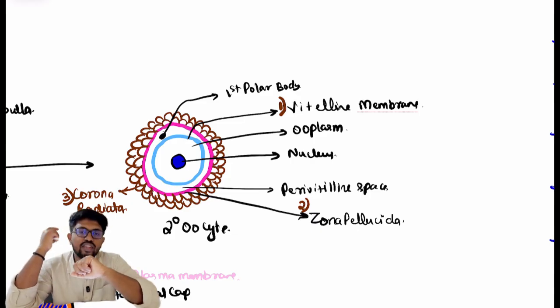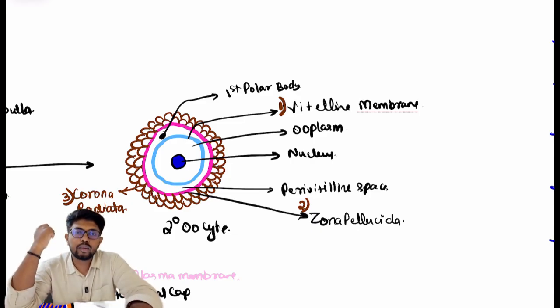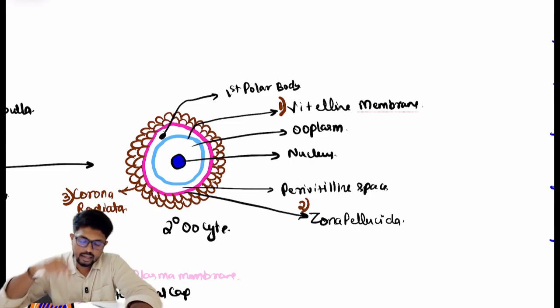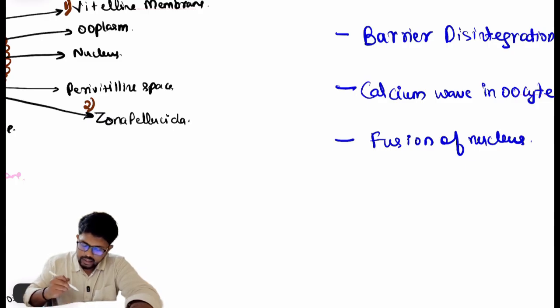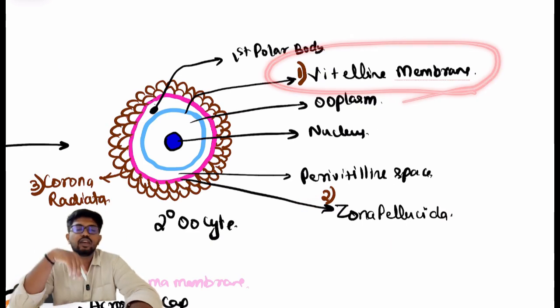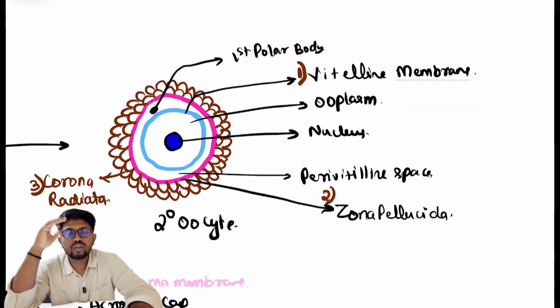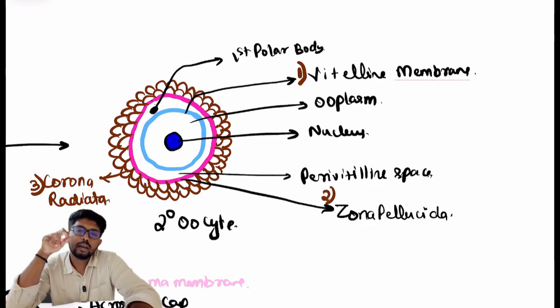Okay, so now we have seen what is capacitation and what is acrosomal reaction, and third is what? Barrier disintegration. Barrier disintegration means breaking all three barriers from outside to inside. The sperm has to penetrate the corona radiata, zona pellucida, and the vitelline membrane. Breaking of these barriers is called barrier disintegration. Now we'll see how all the barriers are broken by the sperm.